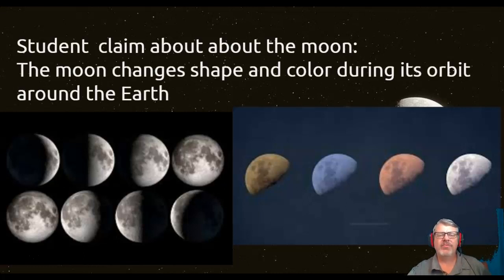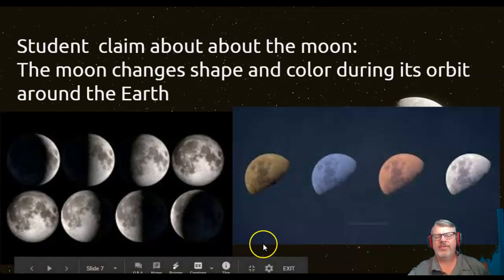The student said the moon changes shape and color during its orbit around the Earth. So what we want to decide is if the student's claim is true or not. Does the moon actually change its shape, or does it appear to change shape? And does it actually change color, or does it only appear to change color?